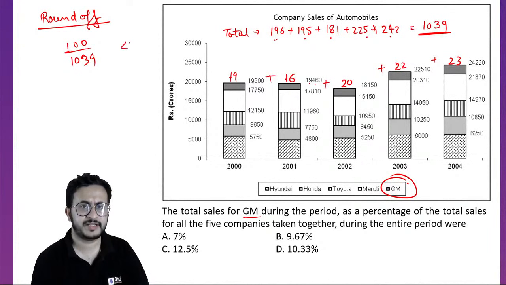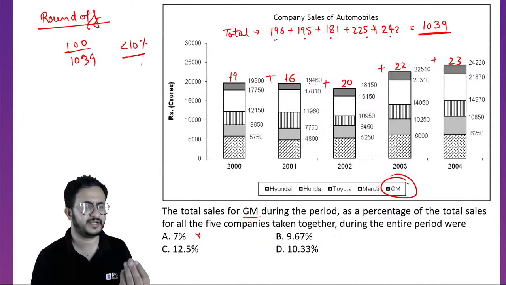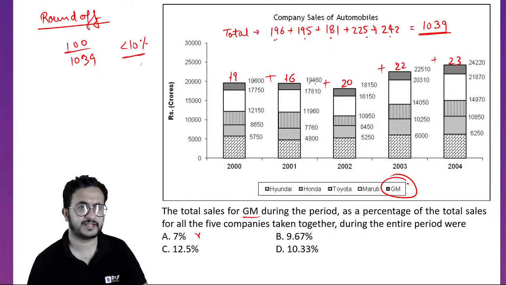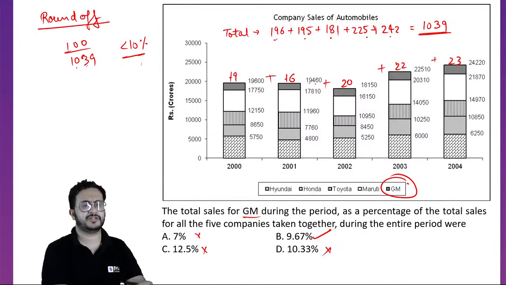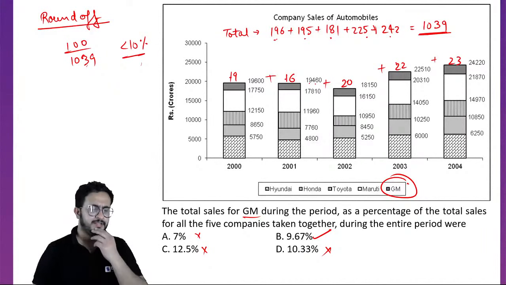So less than 10% should be your answer. Now this is way too less. It will be somewhere around 9 point something, because 9% will be 90 point 3.6, something like that. So greater than 9%, less than 10%. So 9.67 will be your answer. 7% looks very less. 7% will be something in the 70s. So 100 upon 1039 is approximately this. So that will be the answer.